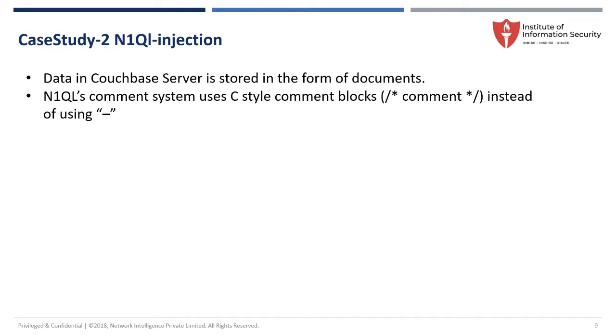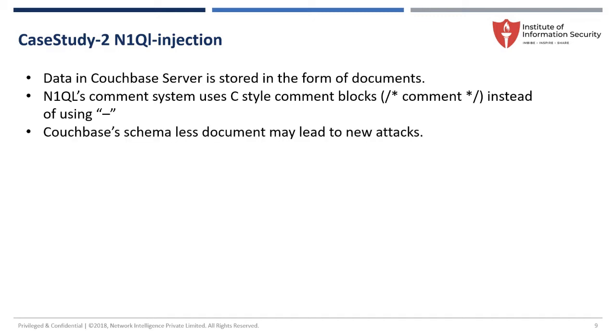One more thing is, in the Couchbase database you have different concepts. For a very good example, in a schema in a relational SQL database, under a table you'll have one username and password, so no other table can access that particular table.